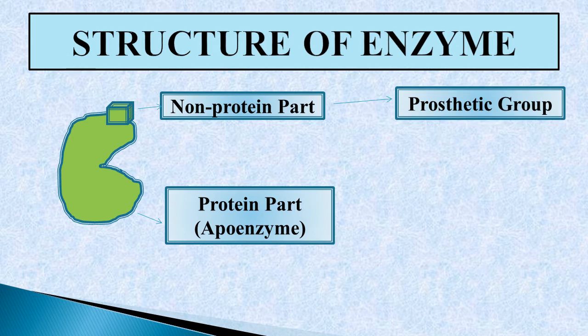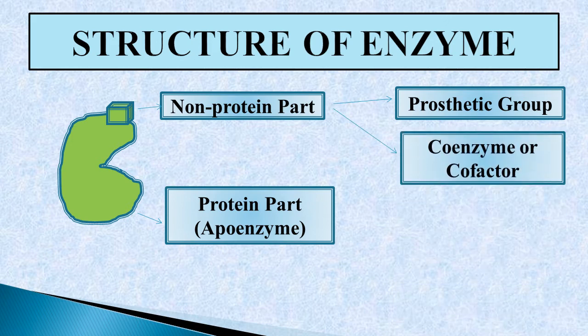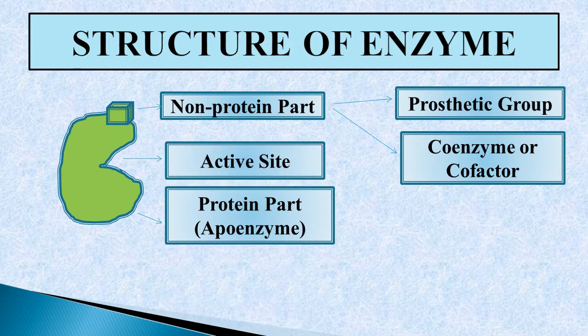First one is the prosthetic group. If the non-protein part binds tightly with the apoenzyme, then it is called a prosthetic group. And the second one is the coenzyme or the cofactor. If the non-protein part binds loosely with the apoenzyme, then it is called a coenzyme or cofactor. The enzyme has an active site on which the substrate binds with the enzyme.